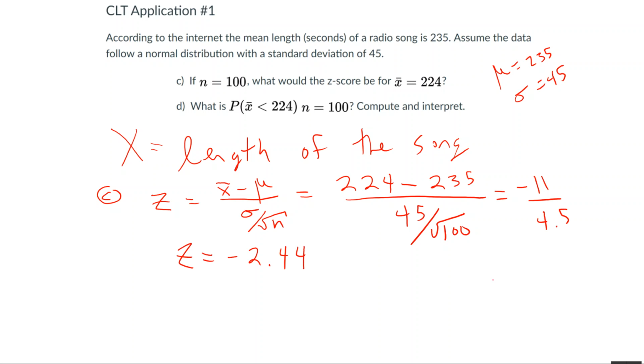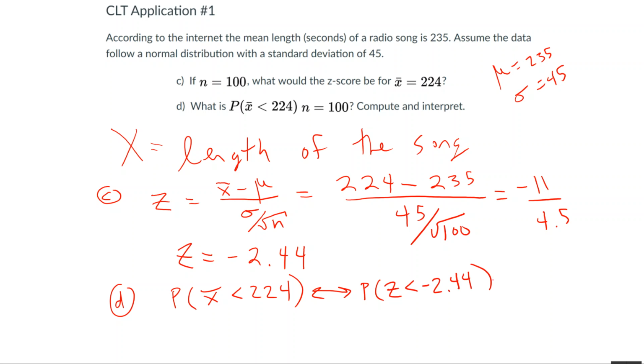And in part D, you want to know the probability of a z-score like that and then interpret it. So in part D, we want the probability that the sample mean is less than 224 when n equals 100, which is the same thing as the probability that z is less than negative 2.44. We can just go to the standard normal table. We can also use one of the applets, which I'll show you how to use right now.